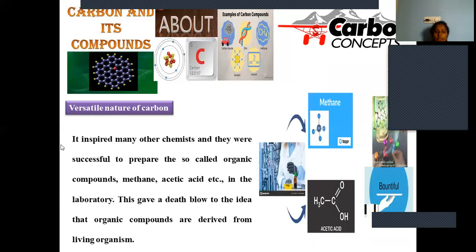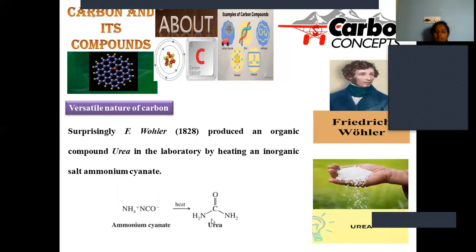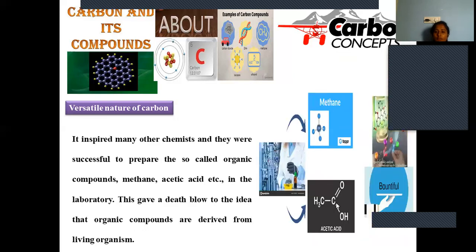It was made by Frederick Wöhler. It inspired many other chemists, and they were successful in preparing so-called organic compounds like methane and acetic acid in the laboratory. Acetic acid is a simple molecule and is very essential; vinegar is used as an alternative to citrus acid. That was also synthesized in the laboratory. And methane, marsh gas, the fundamental hydrocarbon, was also synthesized. So the synthesis of urea paved the way to synthesize many kinds of organic compounds in the laboratory. Later on, bountiful organic compounds followed.